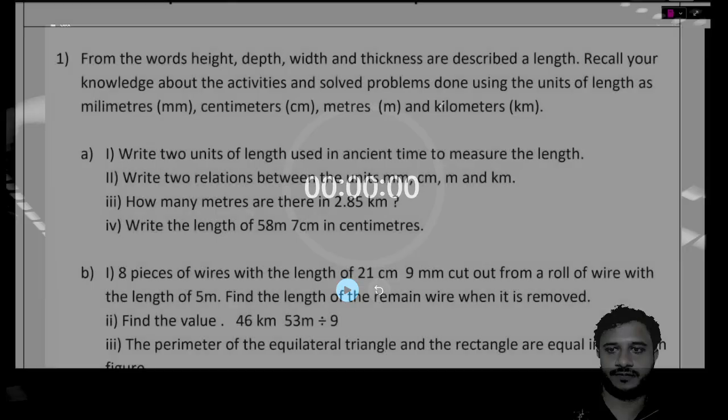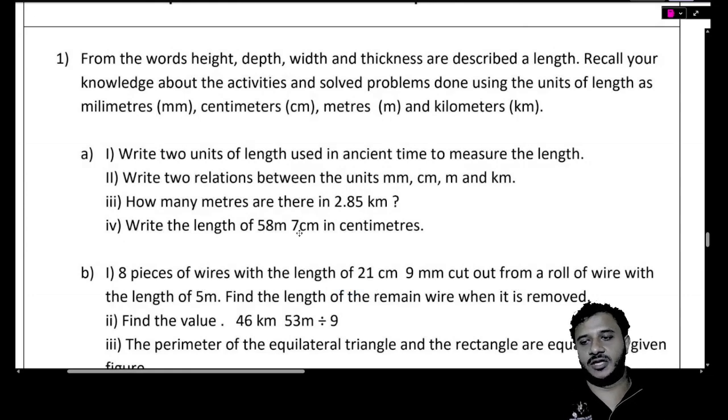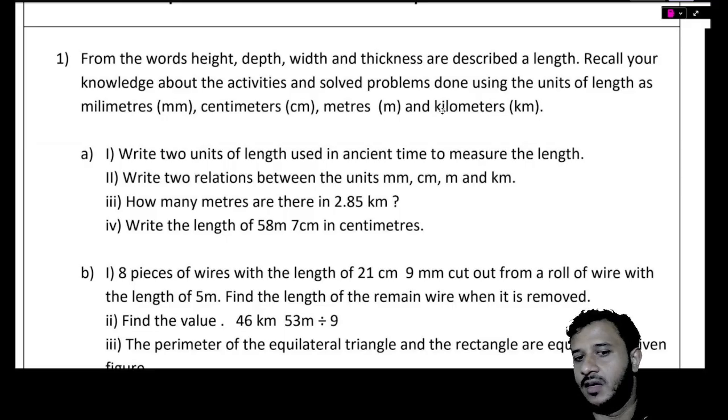Done? Anybody needs more time? Everybody good? Very good. So let's have a look. What is it saying here? For the words height, depth, width, and thickness are described as length. Recall your knowledge about activities and problems done using the unit length as millimeters, centimeters, meters, kilometers. Write two units of length used in ancient time to measure lengths.